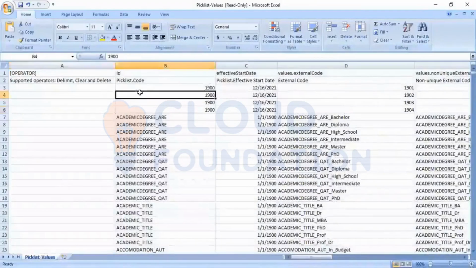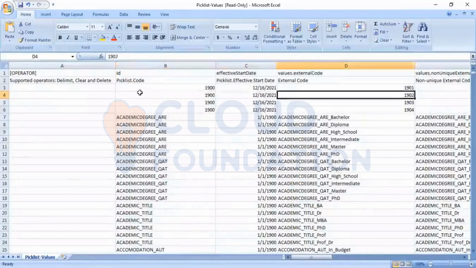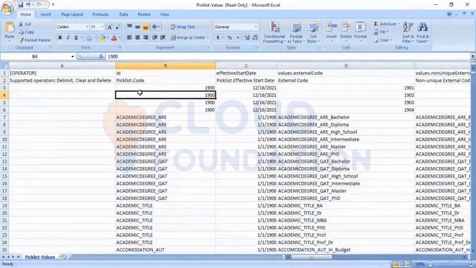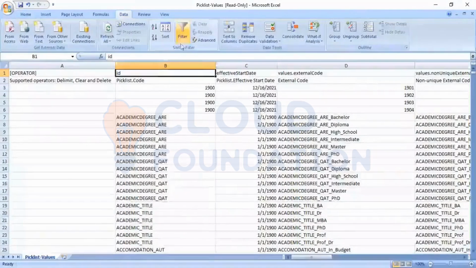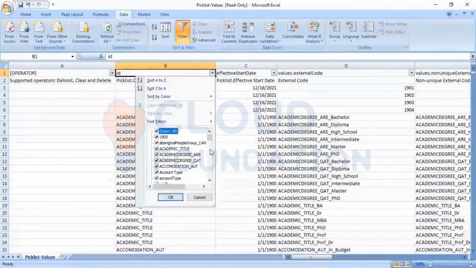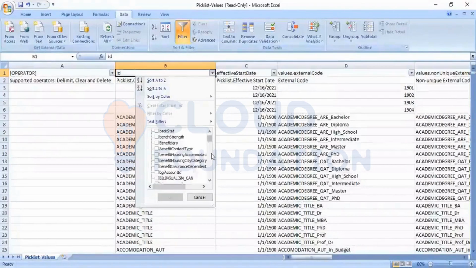Now you can see this is the picklist code which we are seeing. Here I can put a filter, and here I can search for event. Right. Let me go and search for event.